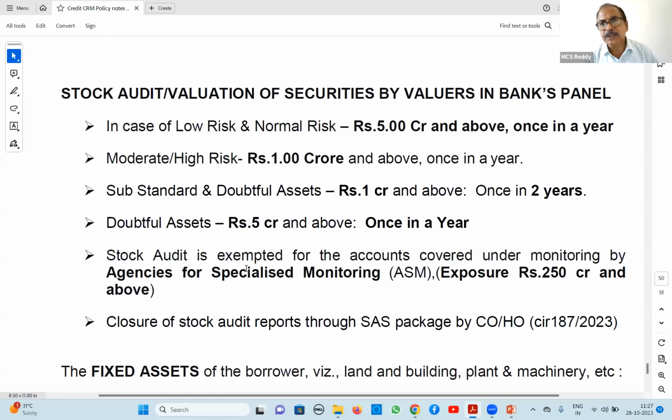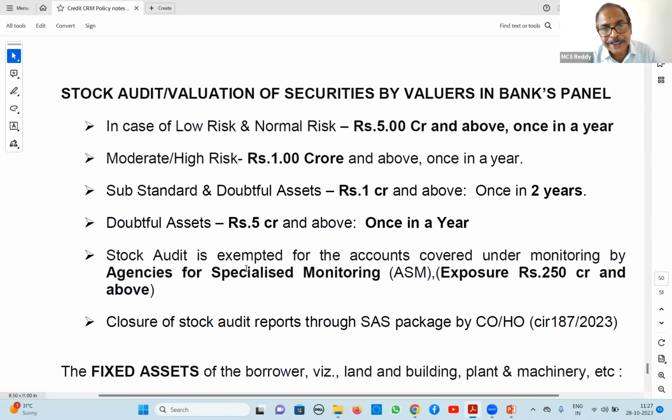Generally yearly, this is periodicity. Only for substandard and doubtful below 5 crores, then only it is once in 2 years. Otherwise, in all cases, it is yearly. Only cutoff limit, low risk and normal is 5 crores. For others, it is 1 crore. Doubtful assets also 5 crores.